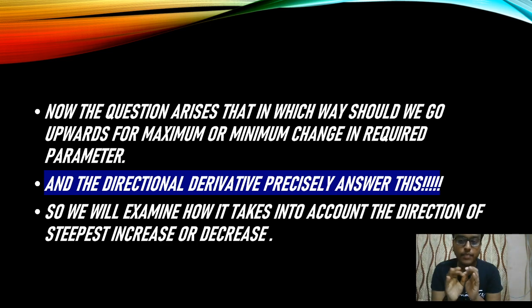We are interested in finding the maximum, or in case the minimum change or no change, in the required parameter. The directional derivative precisely answers this, and we will be looking into that in the future slides.